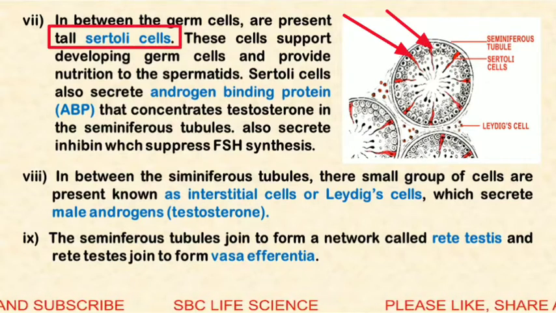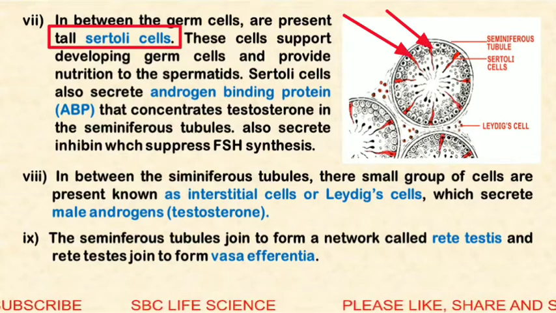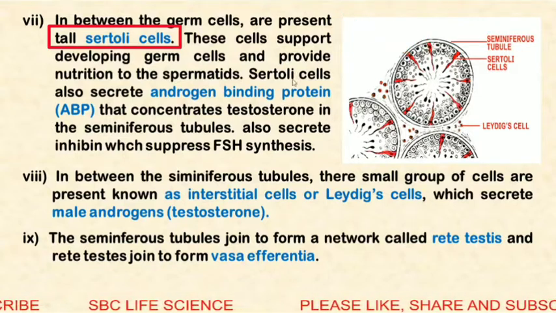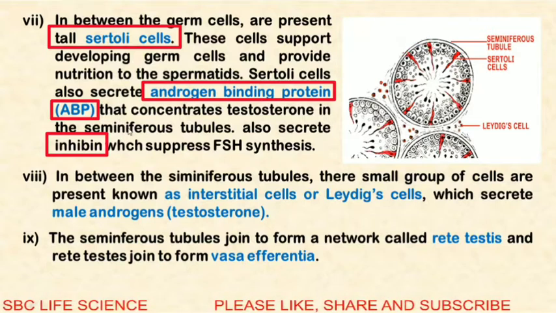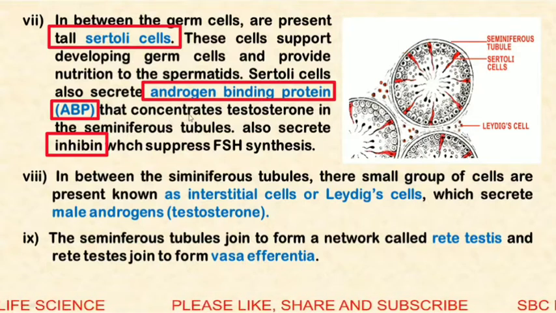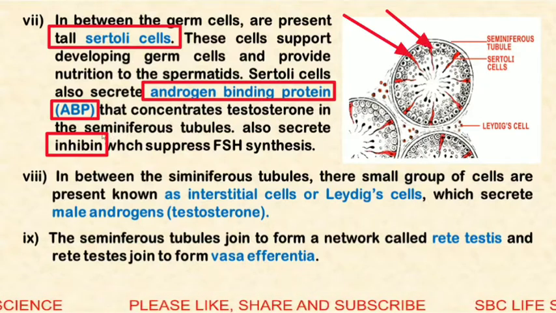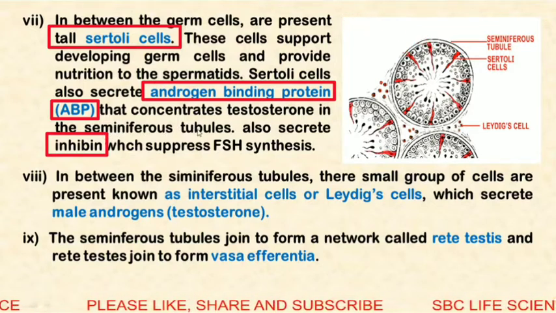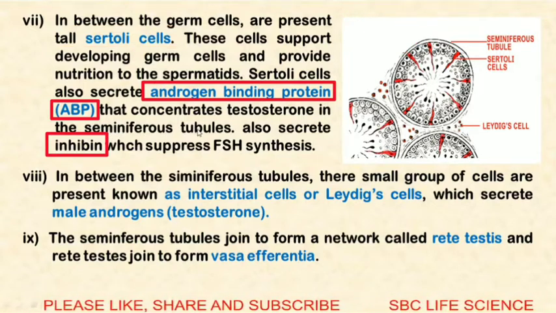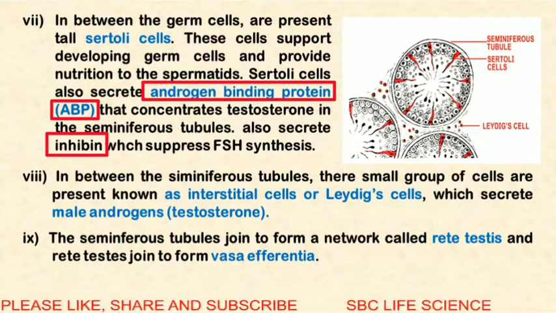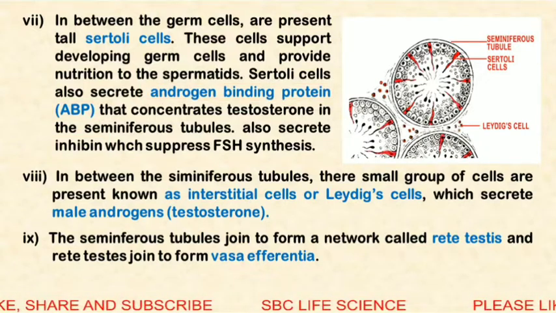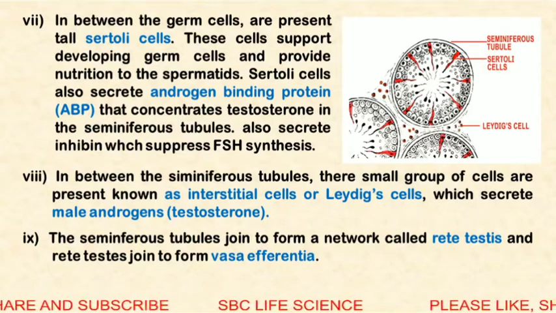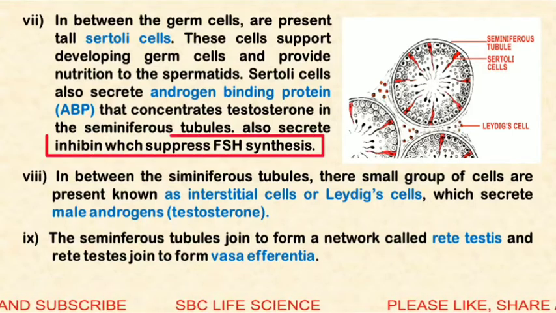Here in this figure, shown in red color, these are the Sertoli cells, and their function is to produce androgen binding protein and inhibin. Androgen binding protein concentrates the testosterone in the seminiferous tubule, which means its function is to accumulate the testosterone inside the seminiferous tubule, and it helps in the maturation and development of sperms. Next one is the inhibin.